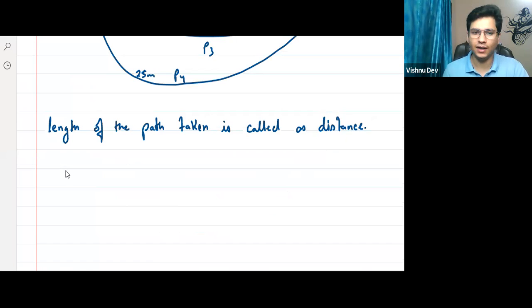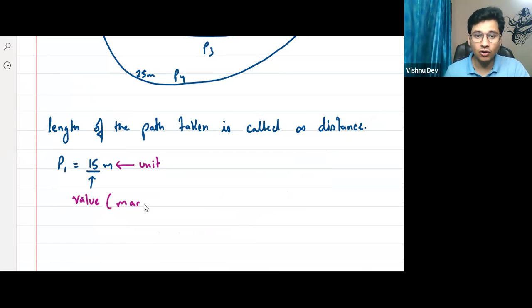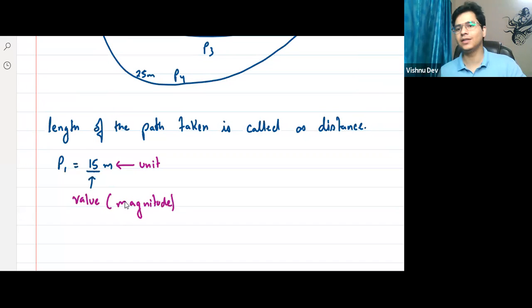So I can say that P1 का जो distance, that is your 15 meter. So this is your value. This is the magnitude. Meter is your unit. Yes or no? So this value is called magnitude. Clear hai?